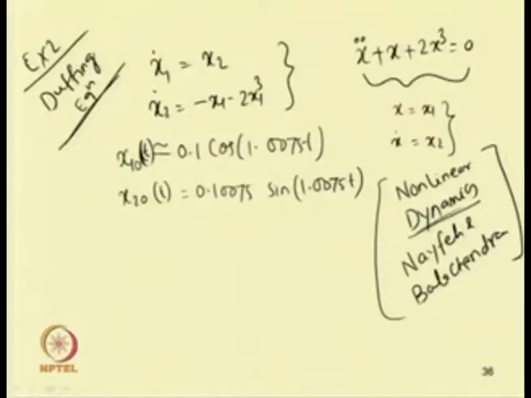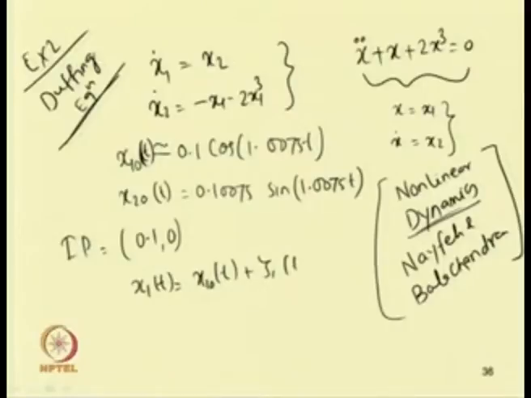So, in this example, the Duffing equation is x double dot plus x plus 2 x cube equal to 0. The solution using the method of multiple scales can be written in this way, where the initial conditions were taken as 0.1, 0. To study whether the solution we have written is stable or not, we can put a perturbation like this: x 1 t equal to x 1 0 t plus zeta 1 t, and x 2 t equal to x 2 0 t plus zeta 2 t.